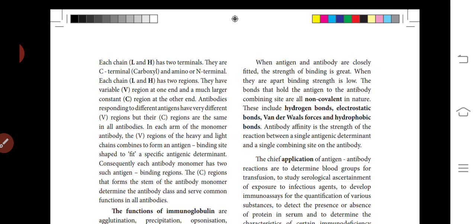In each arm of this monomer antibody, the V regions of the heavy and light chains combine to form the antigen binding site, shaped to fit a specific antigenic determinant. Consequently, each antibody monomer has two such antigen binding regions. The C regions form the stem of the antibody monomer, determine the antibody class, and serve the common functions of all antibodies.